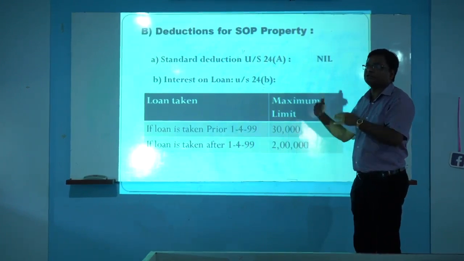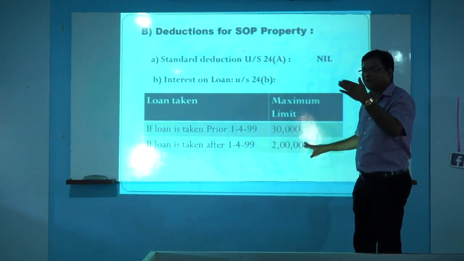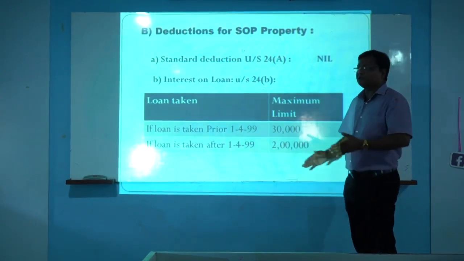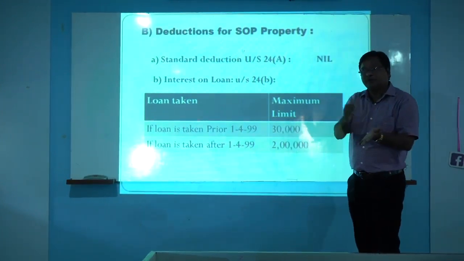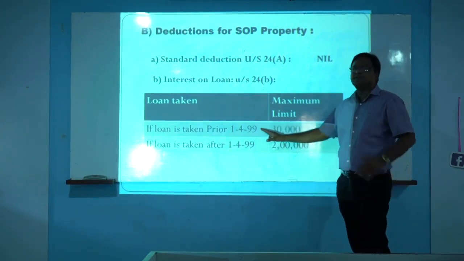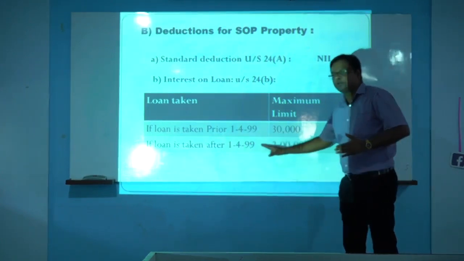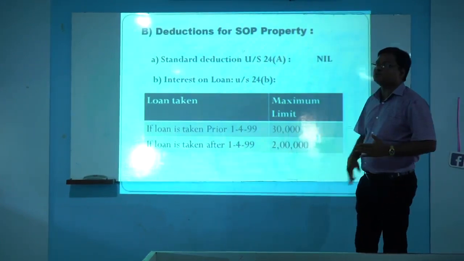If any amount is paid more than this, it will not be allowed. That limit is given. If the interest on loan paid is less than the limit, then the actual amount paid will be deducted. But a maximum limit is given: if the loan is taken prior to 1/4/1999, the limit is 30,000, and after 1/4/1999, the limit is ₹2 lakh.